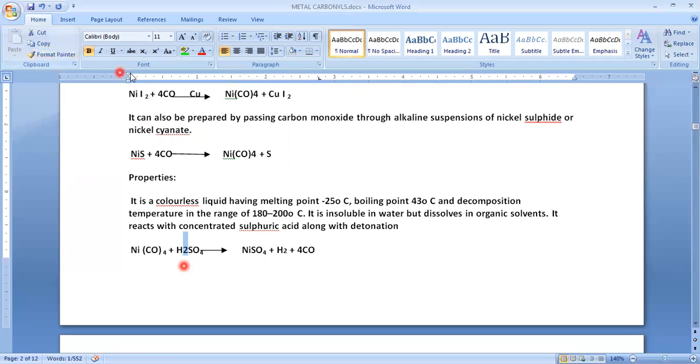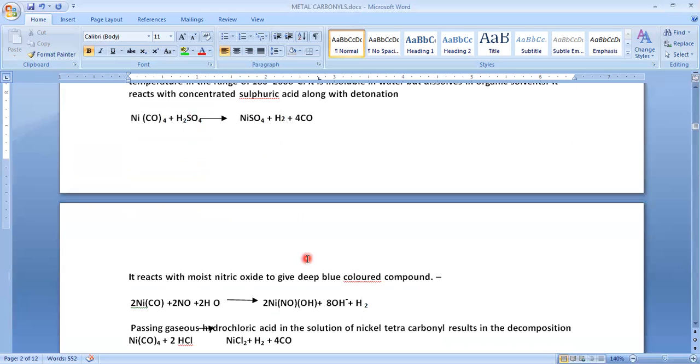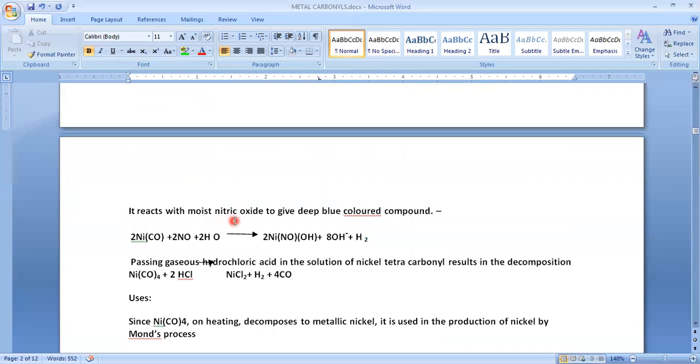Whenever we treat this nickel carbonyl with sulfuric acid, we get nickel sulfate along with hydrogen, a colorless gas, and carbon monoxide gas. Next, it reacts with moist nitric oxide, NO. Moist means it may have water, H2O, moisture.